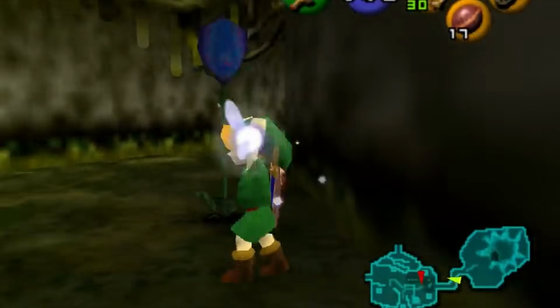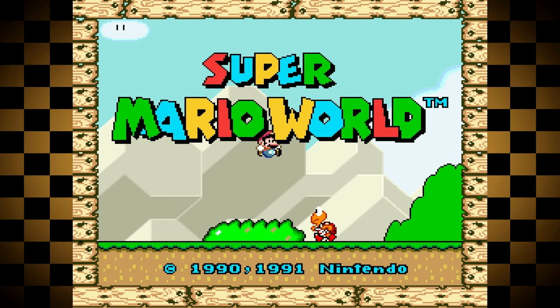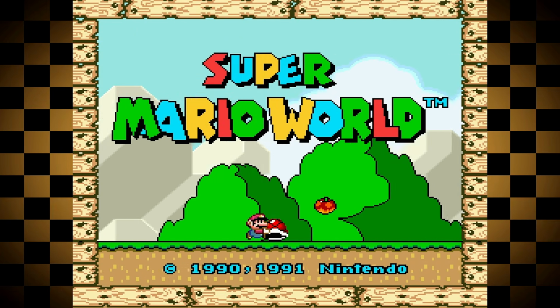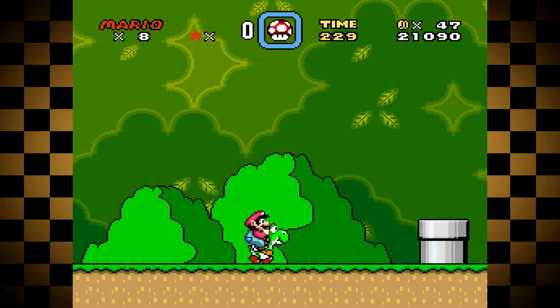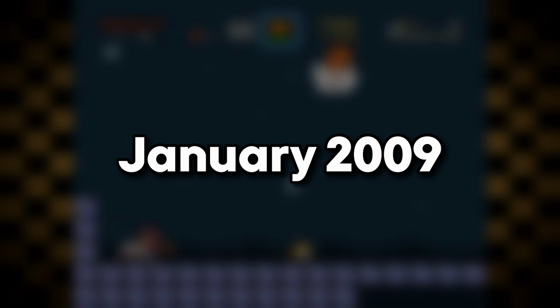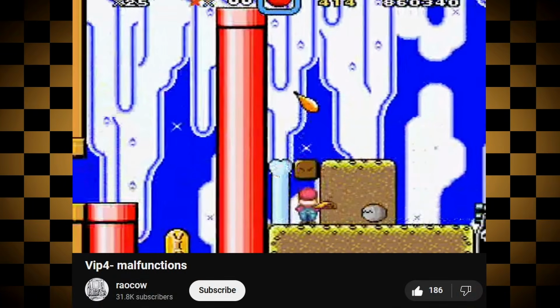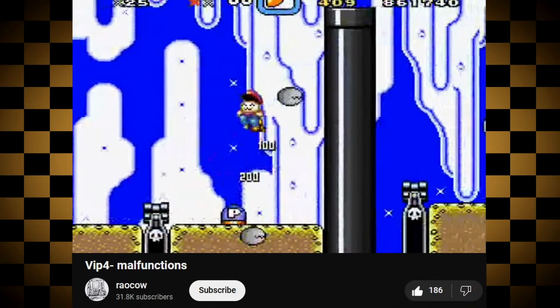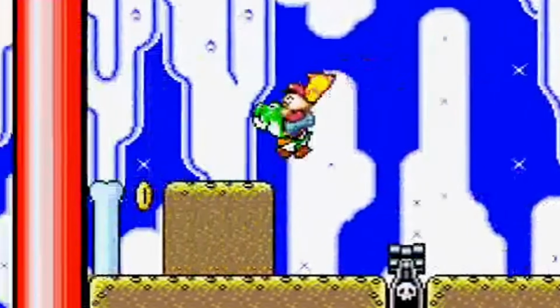For example, let's look at 1990's Super Mario World for the Super Nintendo. It wouldn't be super obvious how you'd go about doing crazy stuff off the bat, but some weird glitches were found over time to make this a reality. In January 2009, YouTube Let's Player raocow accidentally performed a glitch while playing a modded version of Mario World, in which Yoshi seemingly eats an invisible object.